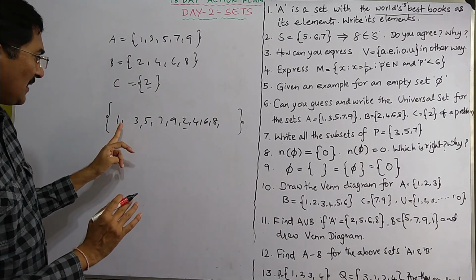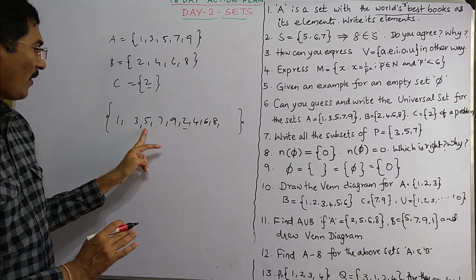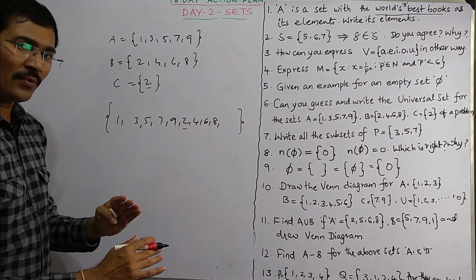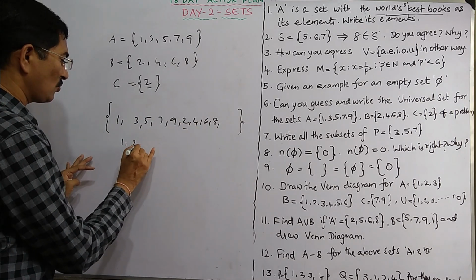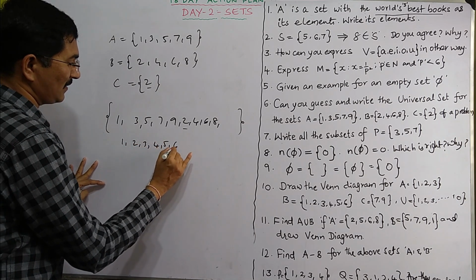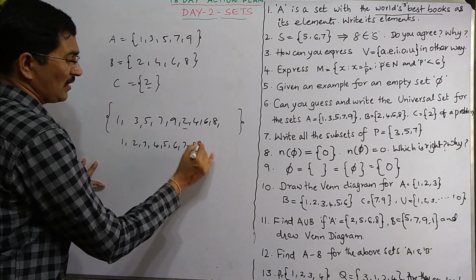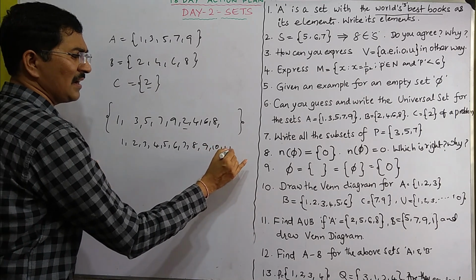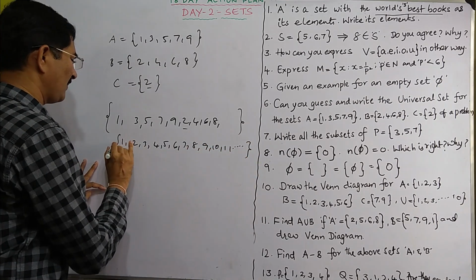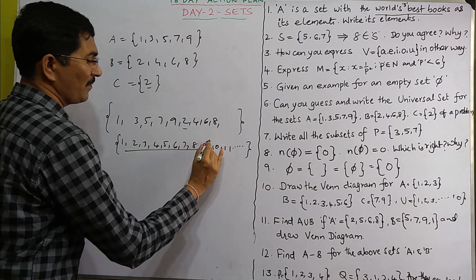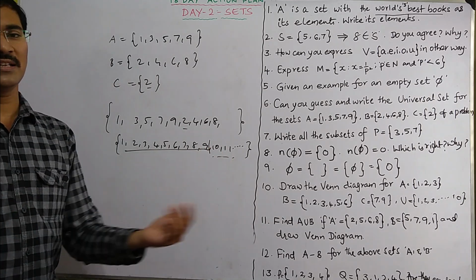So if you observe properly, it is like 1, 2, 3, 4, 5, 6, 7, 8. For clarity, you can write them like this: 1, 2, 3, 4, 5, 6, 7, 8. You can also write 9 and 10, 11, 12. You can write to any extent, it is your choice. But this is minimum. And the more are of your own interest.